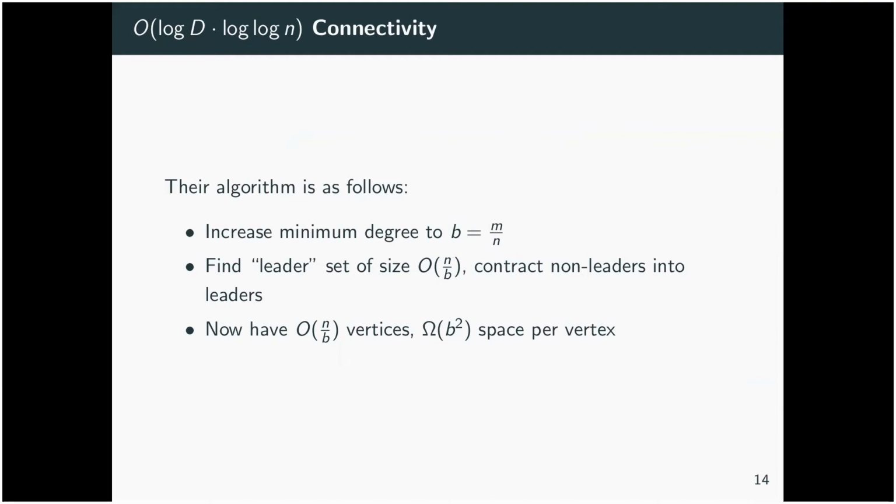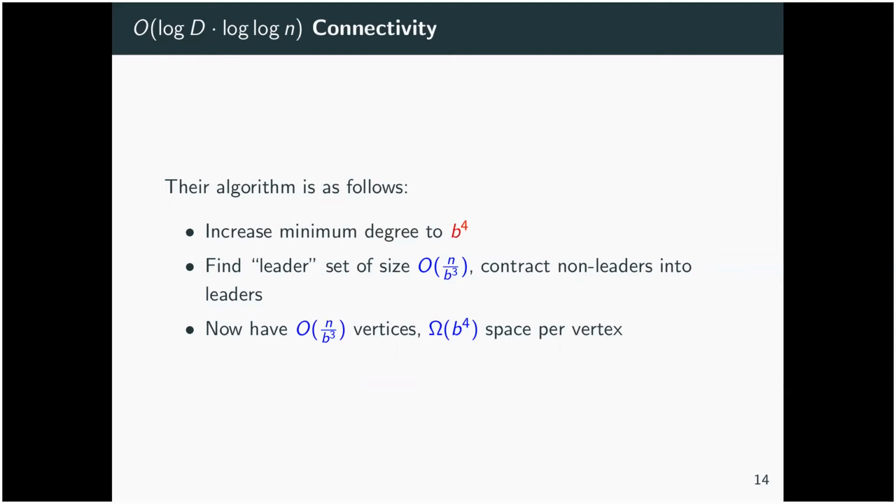Because the total space has increased to b squared per vertex, now we can afford to increase the minimum degree to b squared. And now we can find a leader set of size n over b cubed. The reason it's not n over b squared is because we also have n over b vertices, and each has degree b squared. And we can contract the non-leaders into leaders. And now we have n over b cubed vertices, and now we have b to the 4 space per vertex.